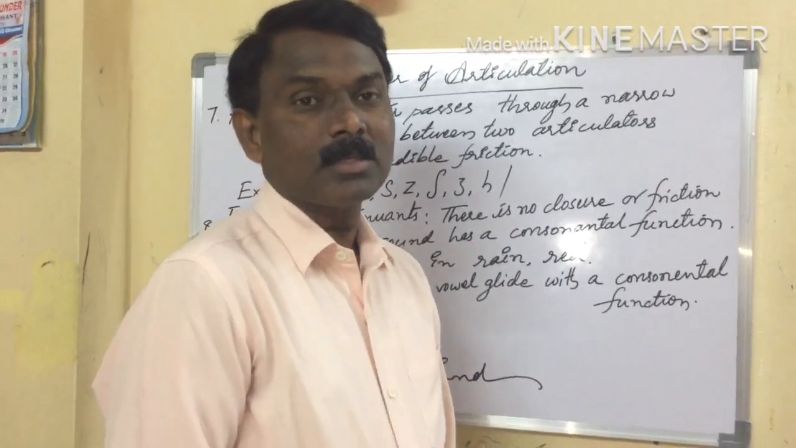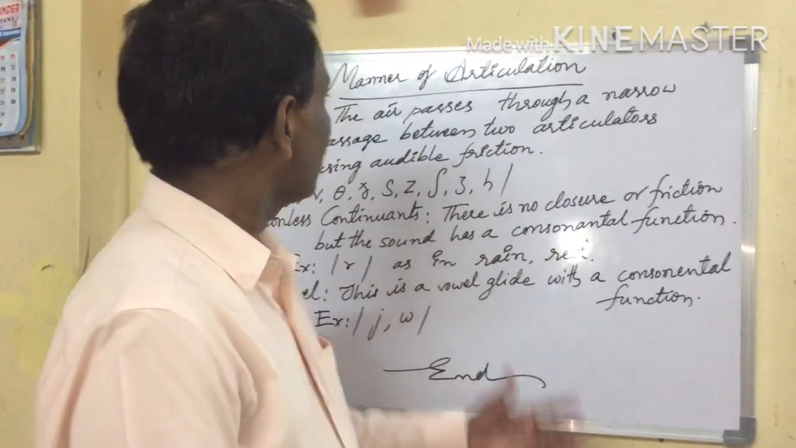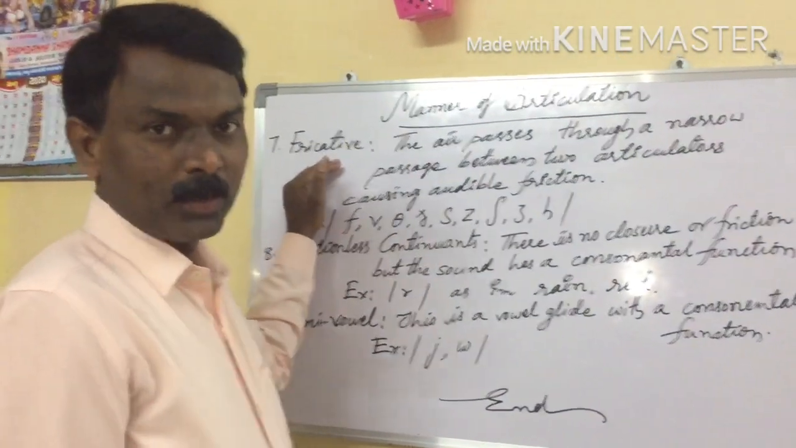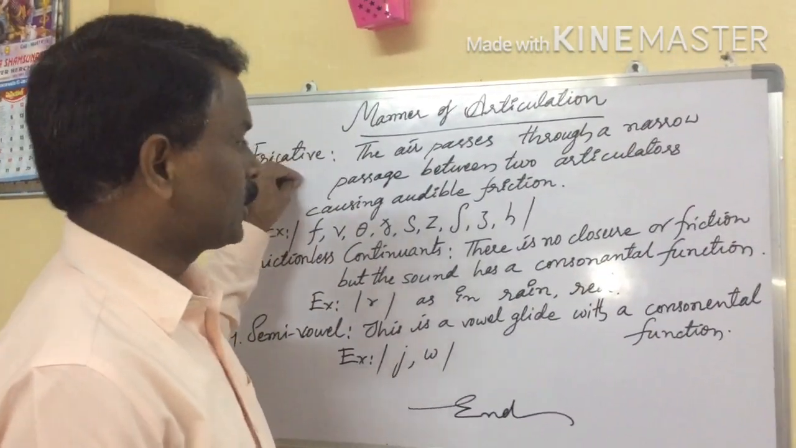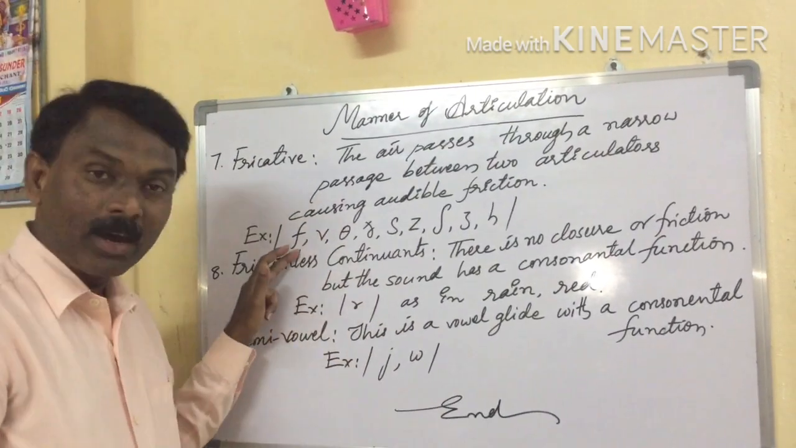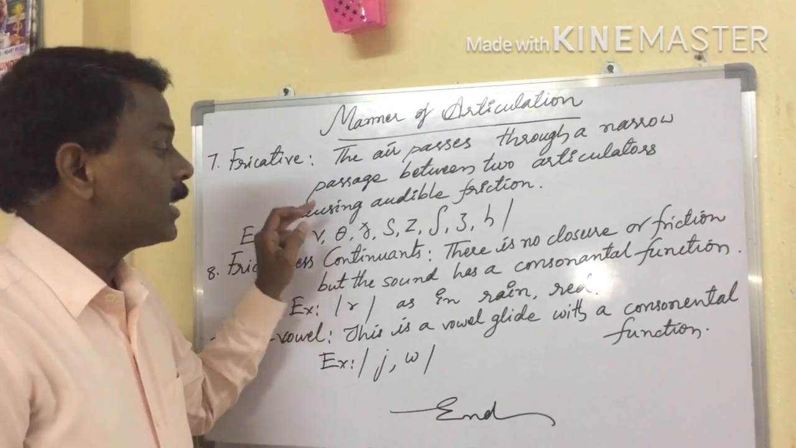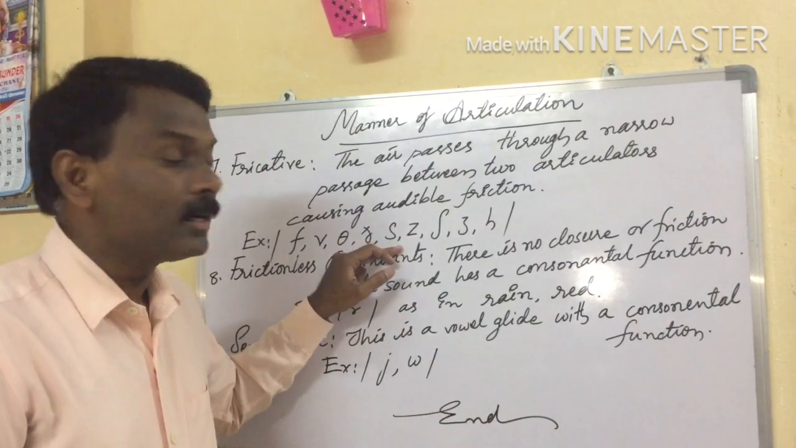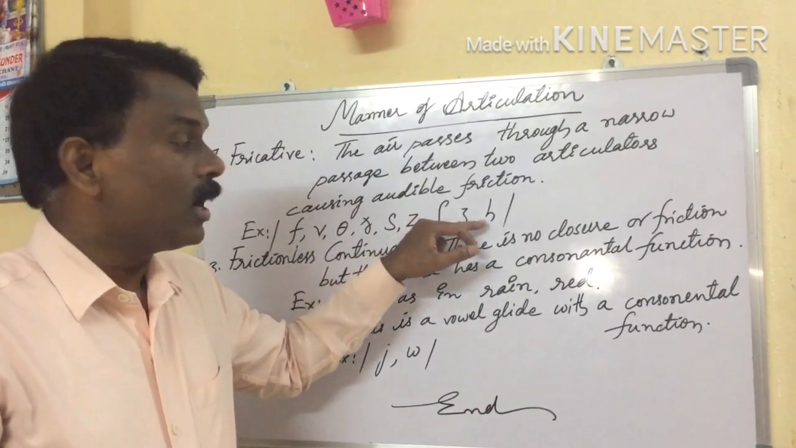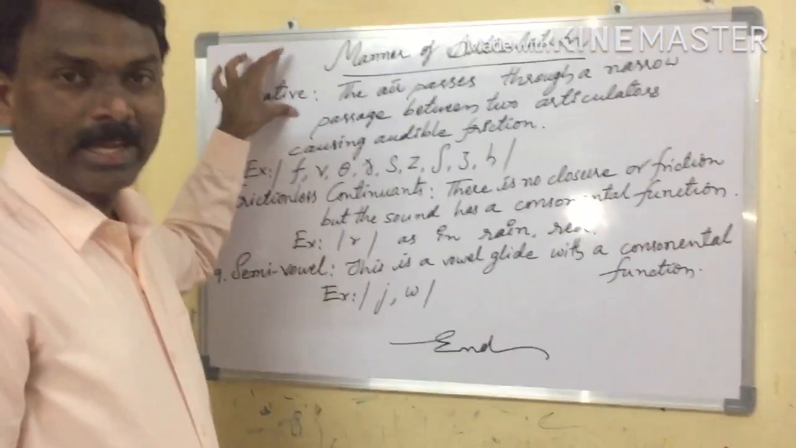Okay, in complete English grammar, so that's why you need to concentrate a lot. Next sound is fricative. What are the fricatives? Now let us see. Fa, va, ta, da, sa, ja, sha, ja, ha. These are all called fricatives.